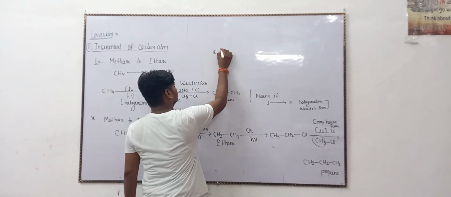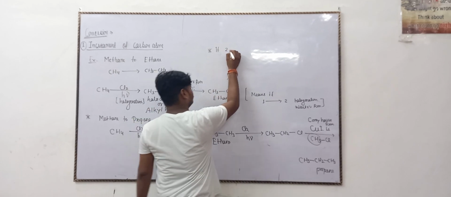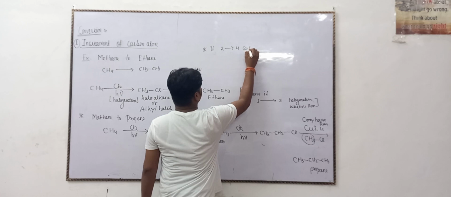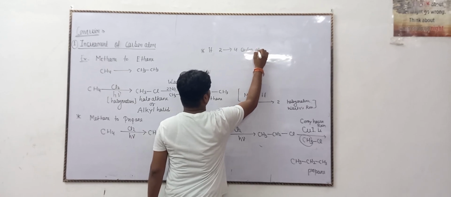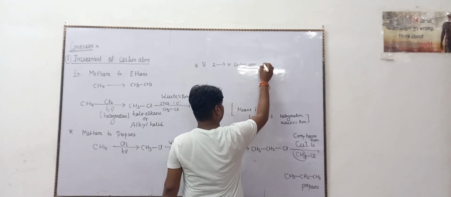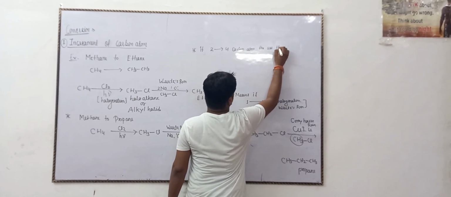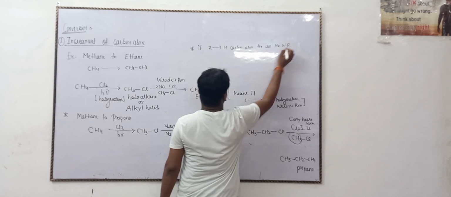The two things are observed. If 2 to 4 carbon atoms, then use the Wurtz reaction.